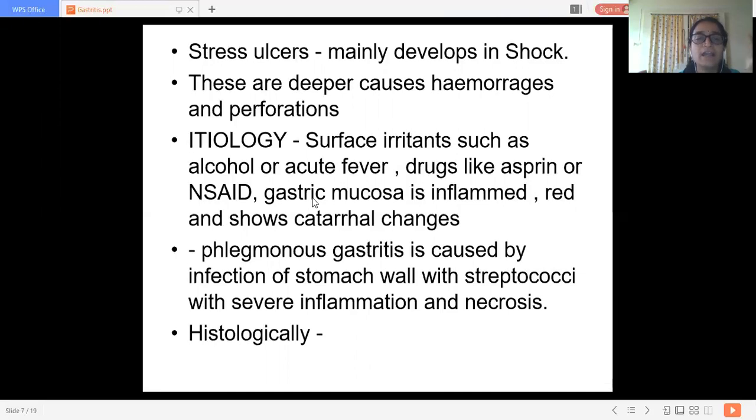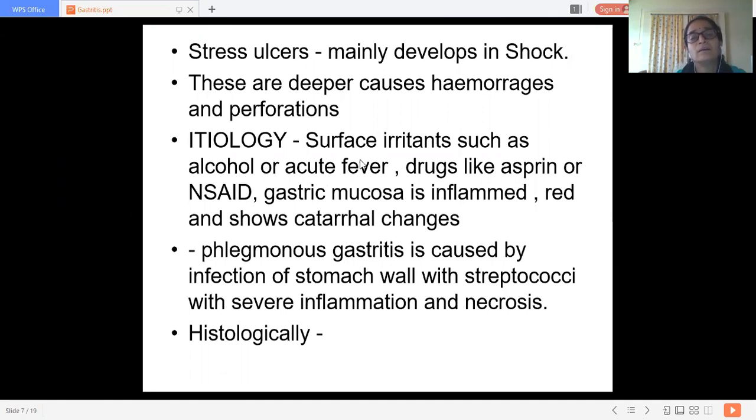In 80% of cases the cause is superficial irritants such as alcohol. In acute fever, as there is inflammation, there will be release of prostaglandin-like derivatives, which may give rise to this inflammation of the gastric mucosa.